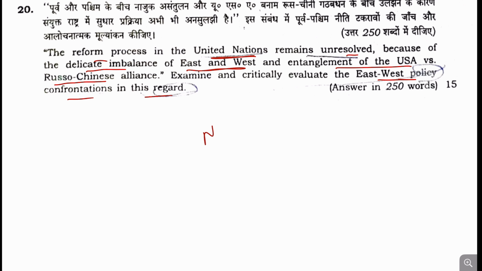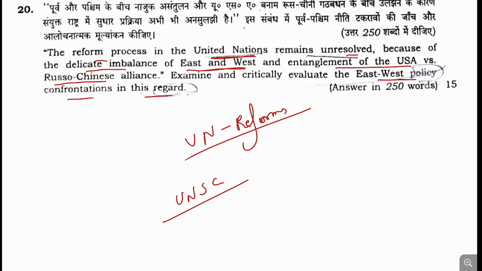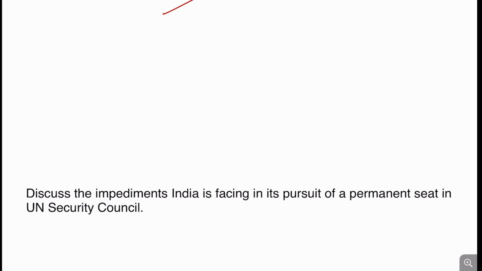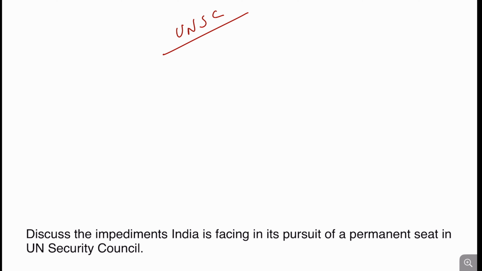So UN Security Council and UN reforms are not proceeding in the intended direction as they should because of the imbalance between East and West, and that is why this question has been asked. Okay, so UN Security Council has not been directly asked in this question, but yes, UN reforms has been asked. And our student who is preparing for this UPSC prepares this question well, and that is why I will categorize this question as easy to moderate.